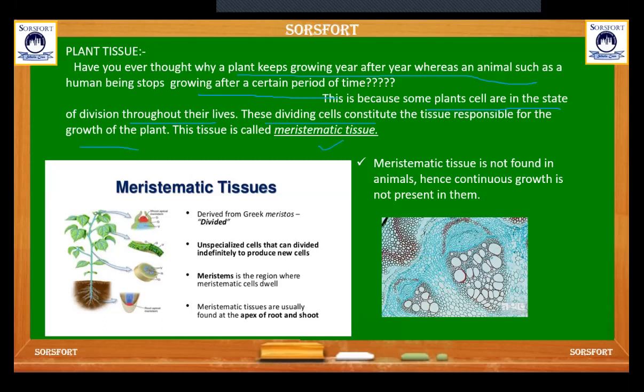So what are the characteristics of meristematic tissue? They are dividing cells, unspecialized cells that can divide indefinitely to produce new cells. Meristem is the region where meristematic cells develop. Meristematic tissue is usually found at the apex of the root and shoot. Meristematic tissue is not found in animal cells, hence continuous growth is not possible in animals.